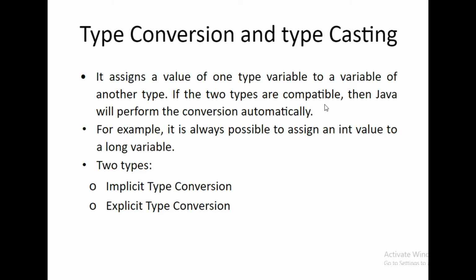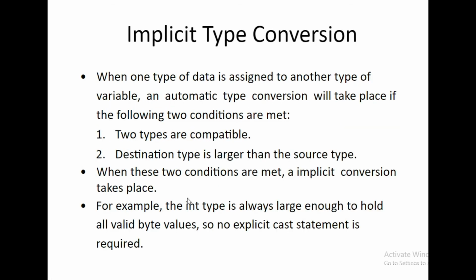We will see in the next slide. For example, it is always possible to assign an integer value into a long variable. There are mainly two types: implicit type conversion and explicit type conversion. The first thing is implicit type conversion.